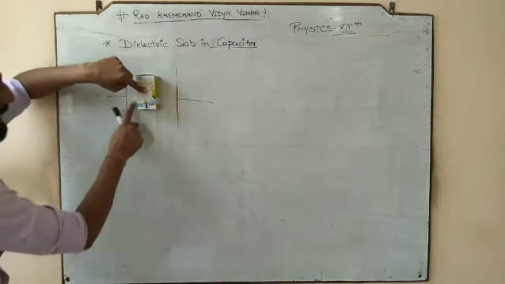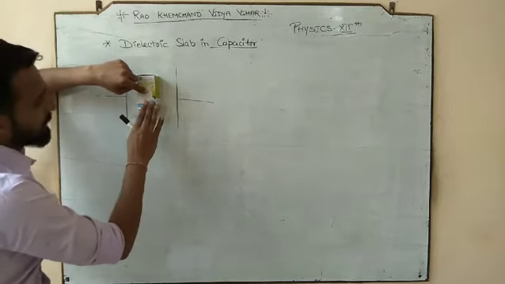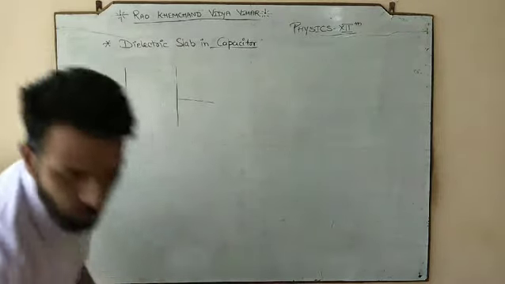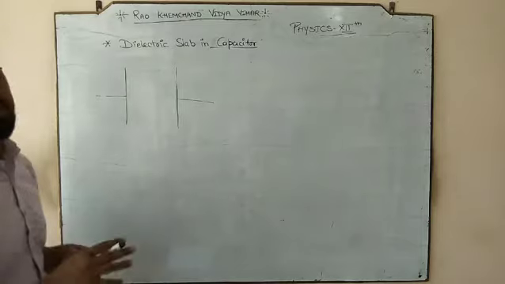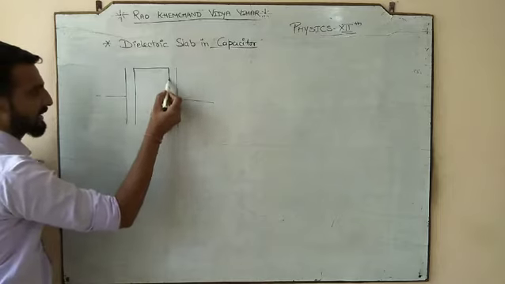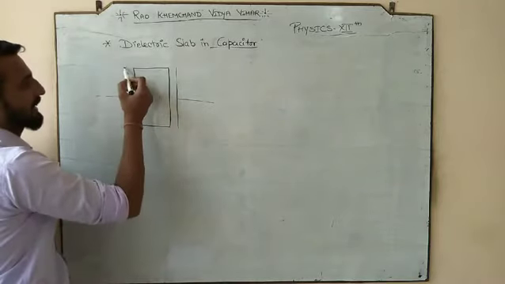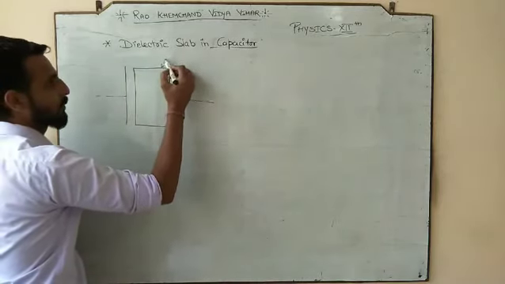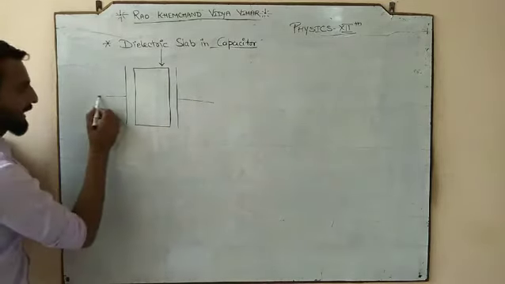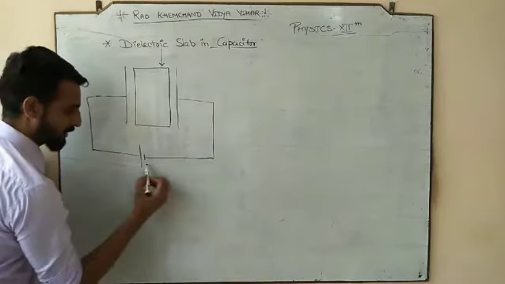What is here? यहाँ पे क्या है? Air. What is that? Medium. Then air. तो पहले air है, कहीं पे medium है, कहीं पे air है. It is not like that the whole space is filled. So this is the important case: if we insert a dielectric slab in between the plates. So let's suppose we have a dielectric slab in between the plates. This is the dielectric slab. I will write here, this is the dielectric slab. The name has already been written. And it is now connected with a battery or a cell of potential V.